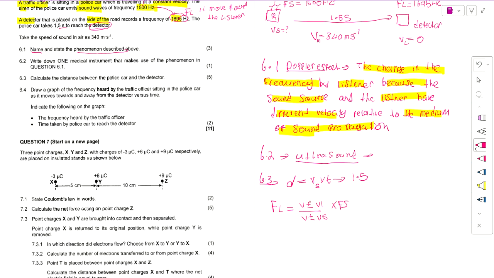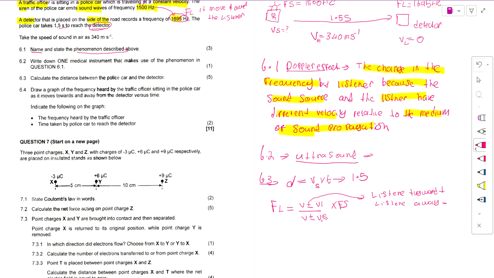So if the listener is moving toward the source, we say it is positive. But if the listener is moving away from the source, we take negative. But let's move to the Vs now.